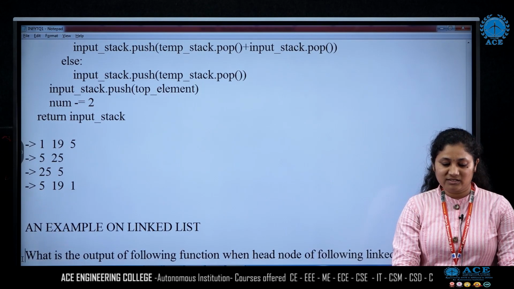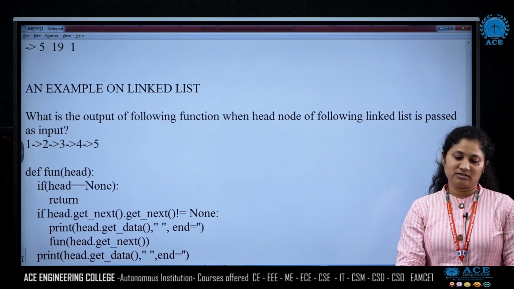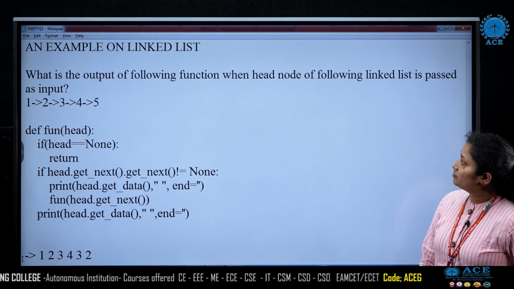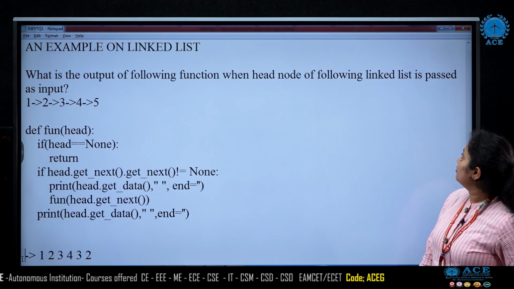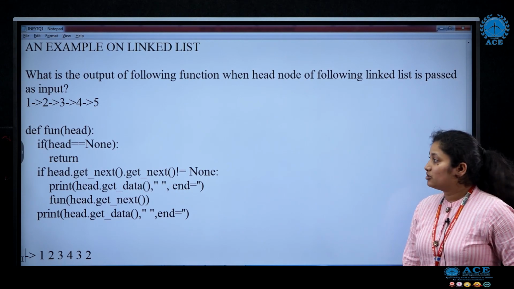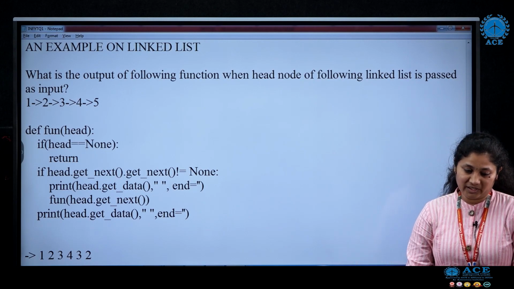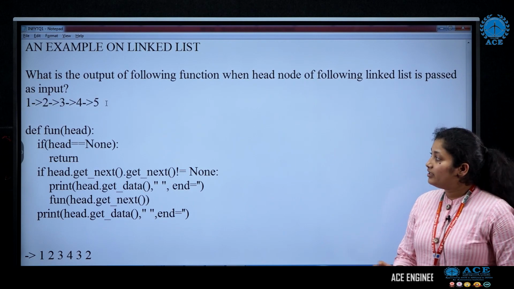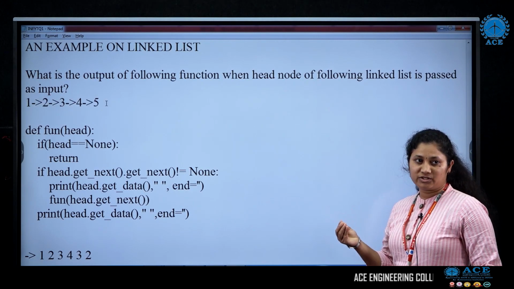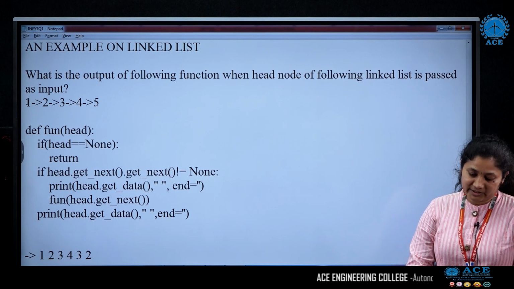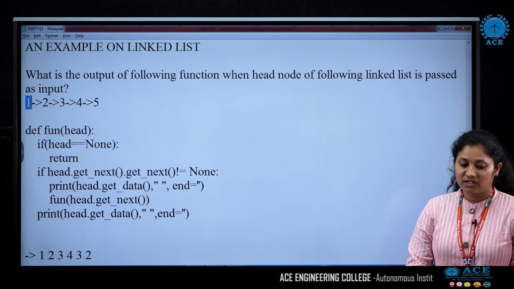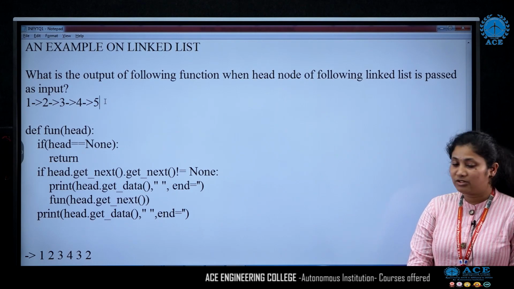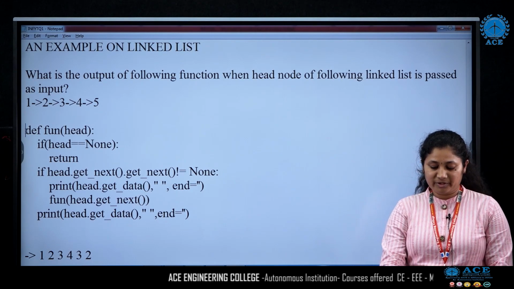Now let us see an example on linked list. The question is, what is the output of the following function when the head node of the following linked list is passed? The list consists of 5 elements: 1, 2, 3, 4 and 5. Head is holding the address of the first node, whose data is 1. That is what is given to us, along with this code snippet.